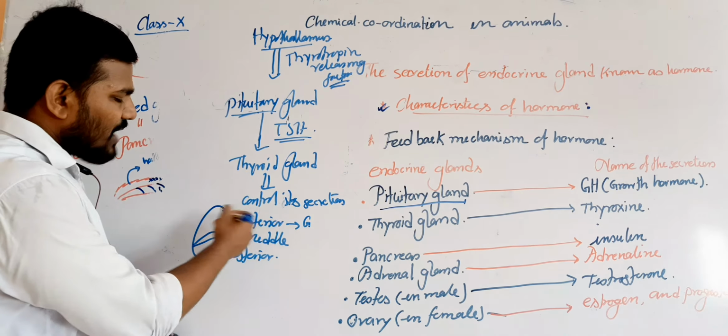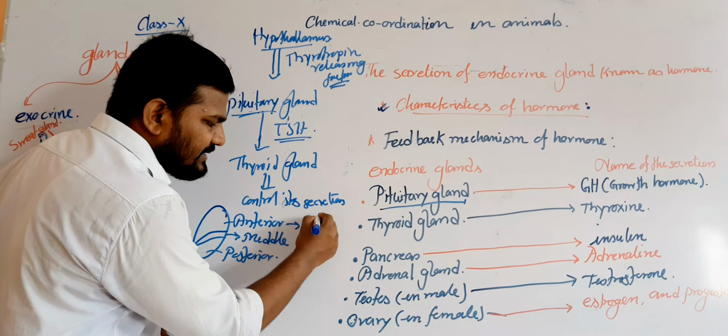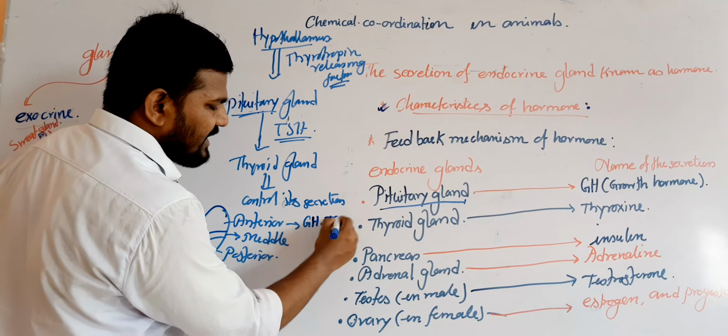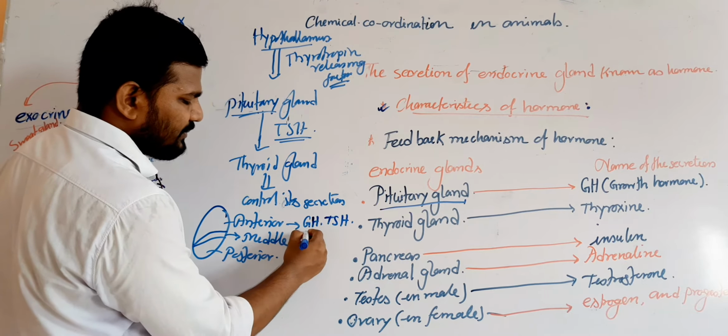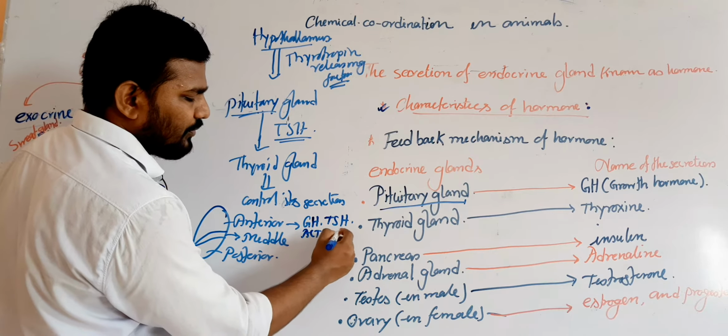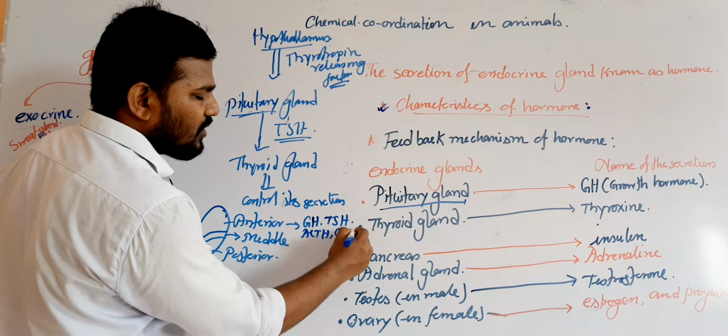The anterior part of the pituitary gland secretes GH, the growth hormone; TSH, thyroid stimulating hormone; ACTH, adrenocorticotropic hormone; and GTH, gonadotropic hormone.